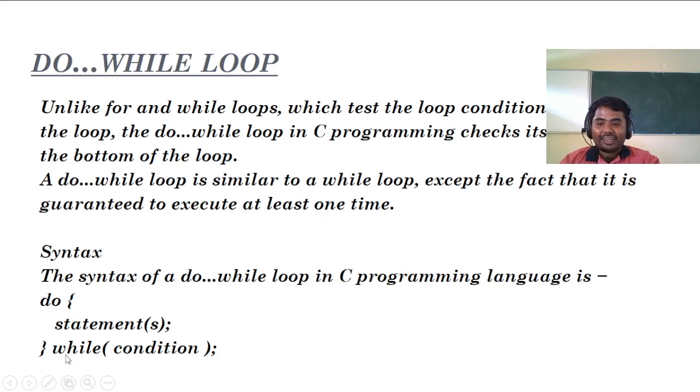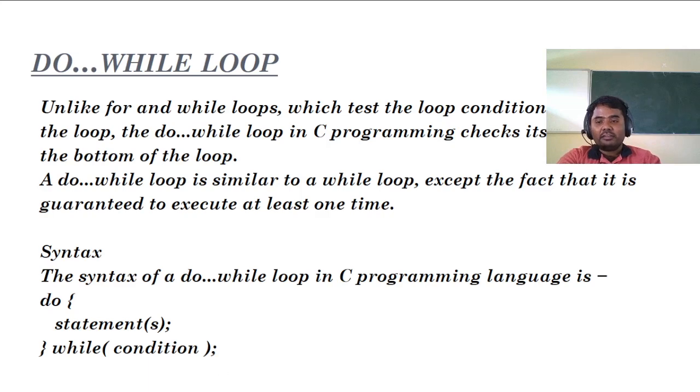You can see the syntactical difference also. At the end, I'm checking the condition and it ends with a semicolon. While discussing the for loop, I said a for loop will not end with a semicolon. Even a while loop does not end with a semicolon. But in the case of a do while loop, I'm checking the condition inside the while signature, and it ends with a semicolon. So here the condition will be checked at the end, but in the case of a while loop, the condition will be checked in the beginning.